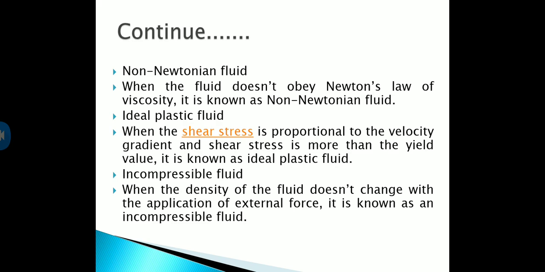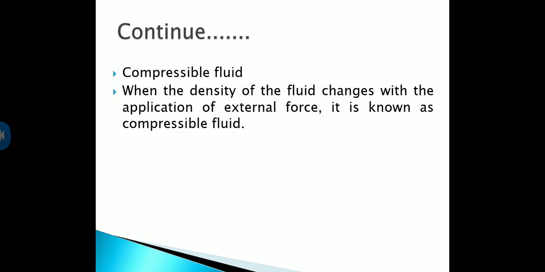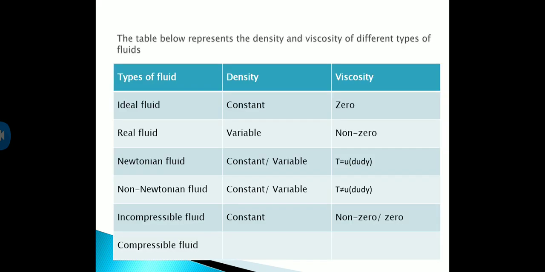The next one, incompressible fluid. When the density of the fluid does not change with the application of external force, then that is called our incompressible fluid. Then next, compressible fluid. When the density of the fluid changes with the application of external force, then we can say that it is a compressible fluid. Now we are seeing here the table which represents the density and viscosity of the different types of fluid.